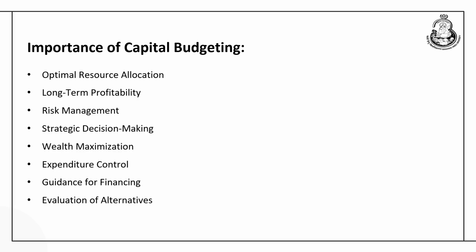for the shareholder. It would also have a control over the expenditure, and if the decision is taken with regard to the long term asset investment, naturally simultaneously the next question arises, from where these fundings are going to come. So, this is actually providing a guideline for choosing the different sources of fund, long term or the short term. Evaluation of alternative is another significant aspect of this decision, where the discounted and non-discounted techniques are there to help